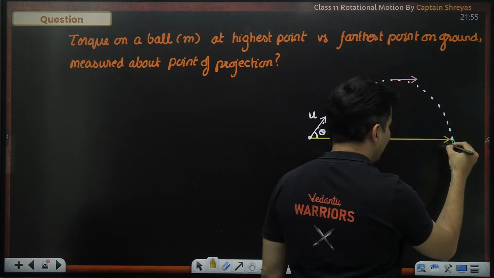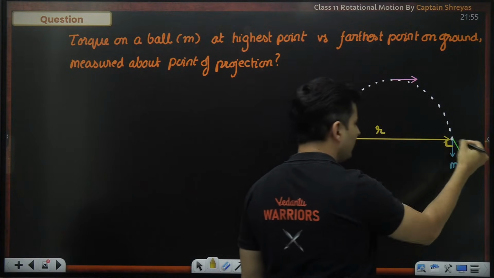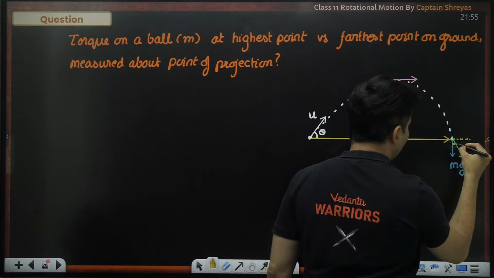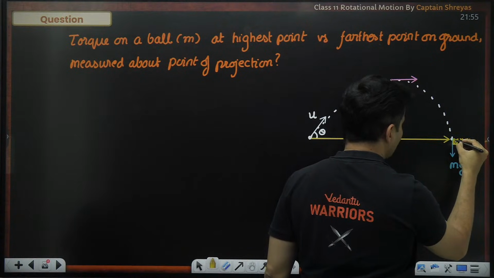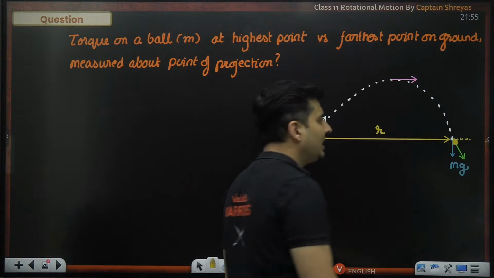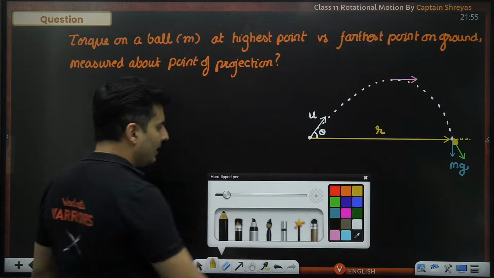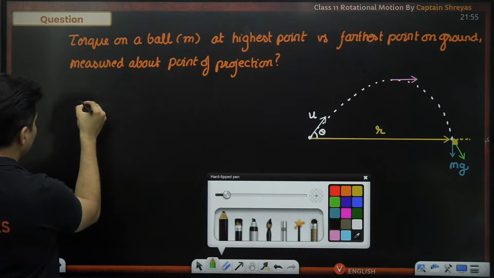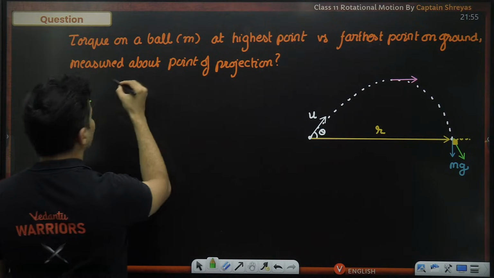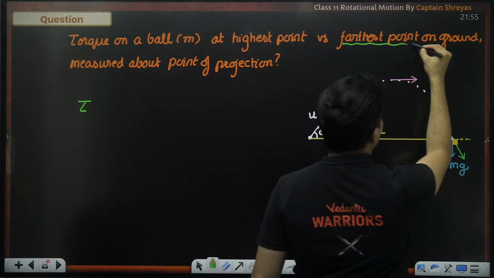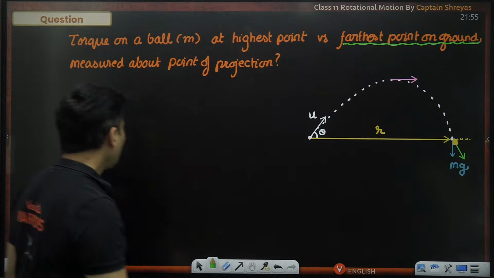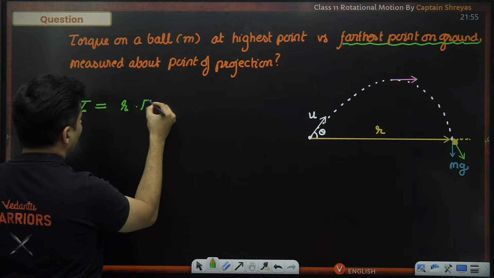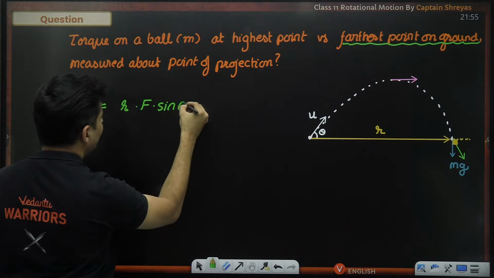Okay. Now observe. The problem is not for the second part when you are almost on the ground, because r is then actually perpendicular to the force, or the angle between the position vector and the force vector is actually 90 degrees. So theta is 90. If I had to measure the value of the torque when it is at the farthest point on the ground, I will just say it is r into F into sine theta.